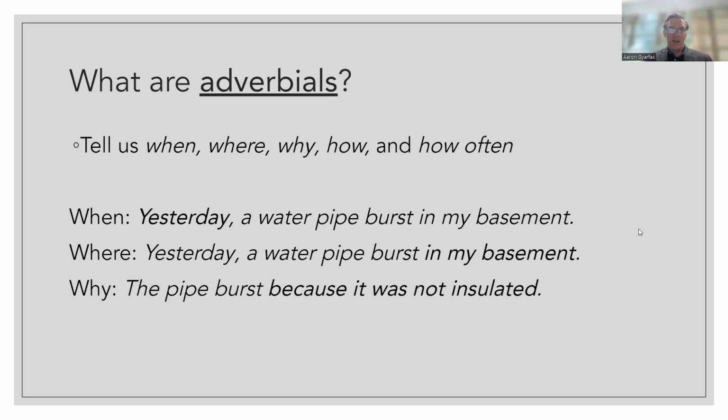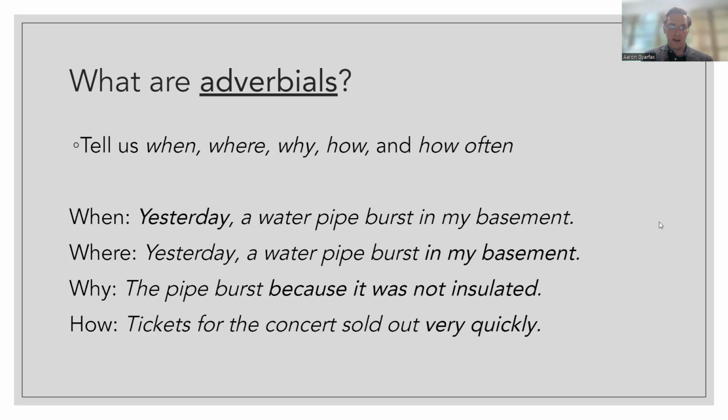Okay. Then we have the phrase because it was not insulated. This phrase is actually a clause. This is a subordinate clause. It's a clause that begins with a subordinate conjunction, but it's also modifying the verb. It's telling us why the water pipe burst. Okay. Then again, we had our previous example where we have the phrase very quickly. That's telling us how the concert sold out. Well, that's an adverb phrase there.